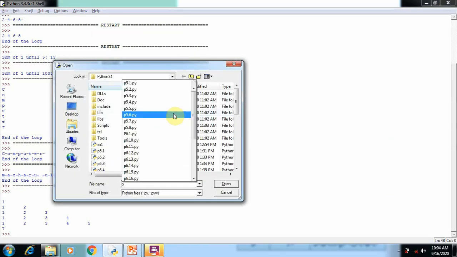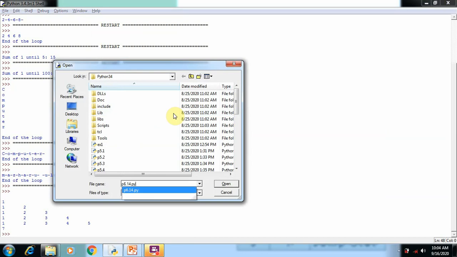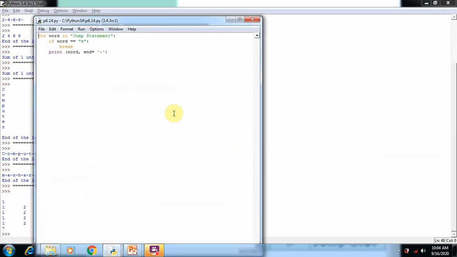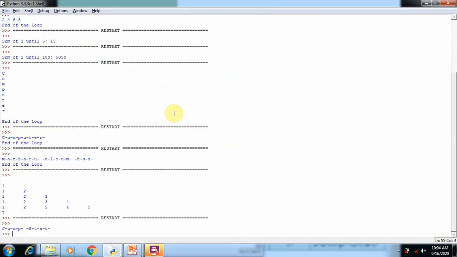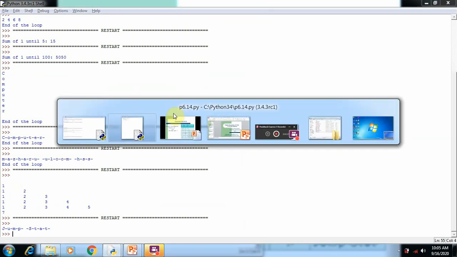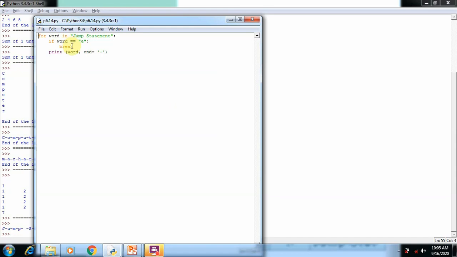So this is a simple break statement which terminates the program between the loop statements. Now see here, you can see jump state. When the loop reaches the e, the if condition becomes true, this break statement executes, which terminates the for loop before it reaches the last letter.